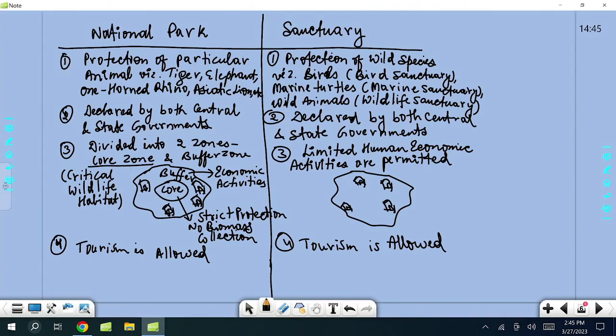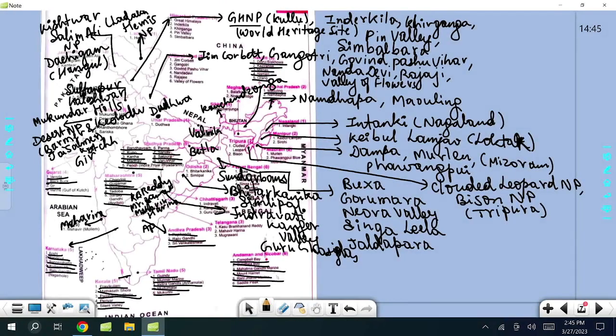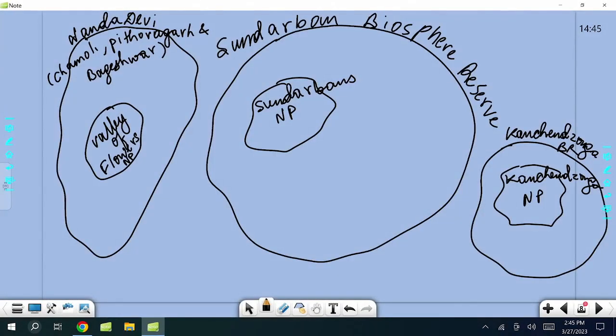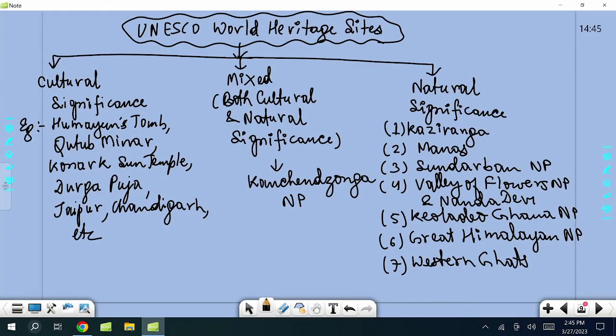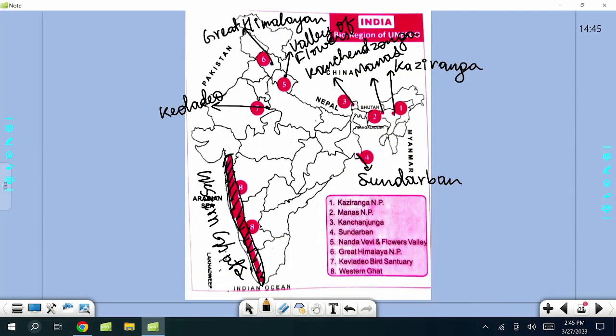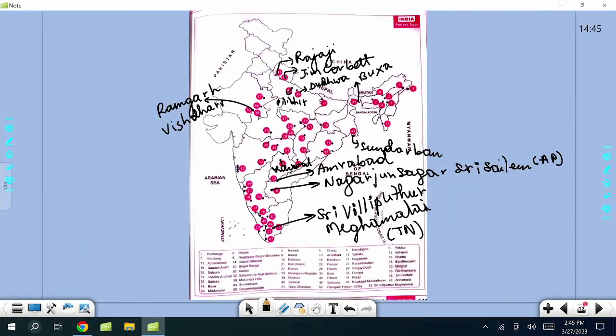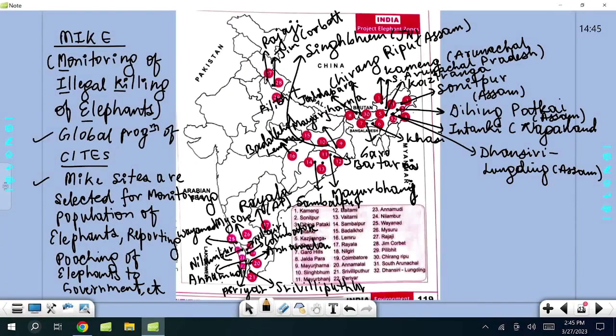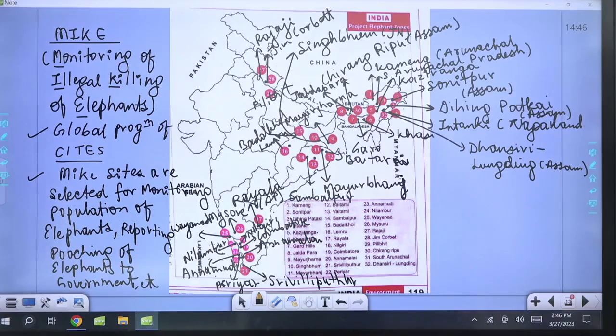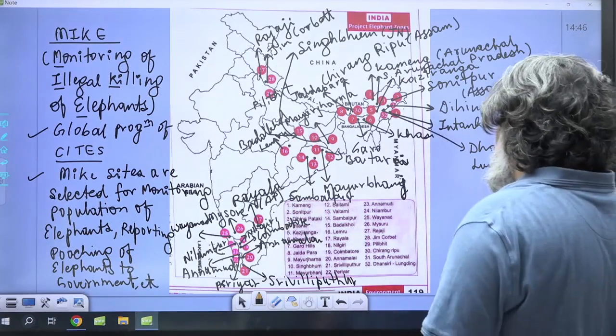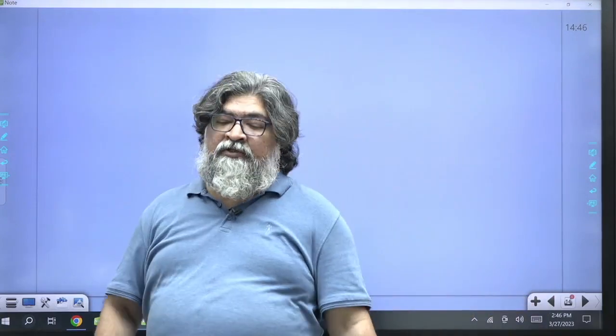Then National Park and Sanctuary differences. Then we did some kind of mapping here. Then I have mentioned about National Parks coming under biosphere reserve. Then UNESCO World Heritage Sites. We have done the mapping part of it. Then we have gone into Project Tiger, Project Elephant. I mentioned some of the important Tiger reserves, and then Elephant reserves and the MIKE sites. This is what we have done in today's session, right? Any doubt you have? All these are factual information.